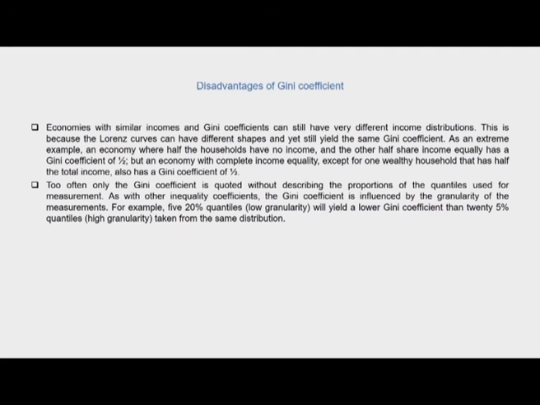Now what is important in this is that the shape of the Lorenz curve and the Gini coefficient both matter. While we need to see what the overall inequality index is by looking at the overall Gini coefficient, it is also equally important to know what proportion of the population is below the line of equality, and therefore the Lorenz curve and the Gini coefficient always need to be studied together. They need to be examined together to be able to come up with a more meaningful conclusion with respect to poverty and inequality within a country. So the shape of the Lorenz curve is very important.